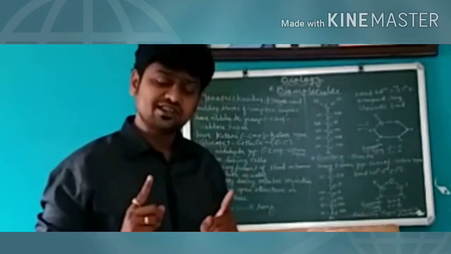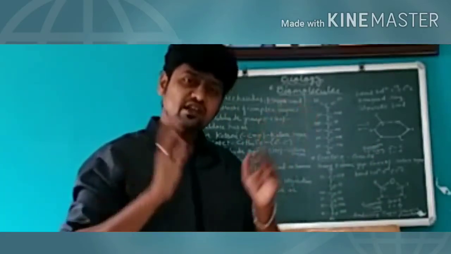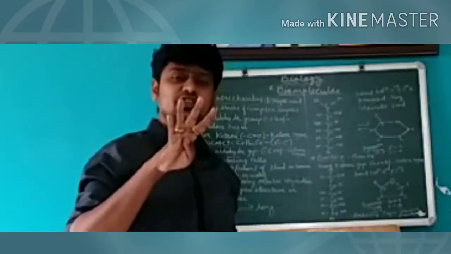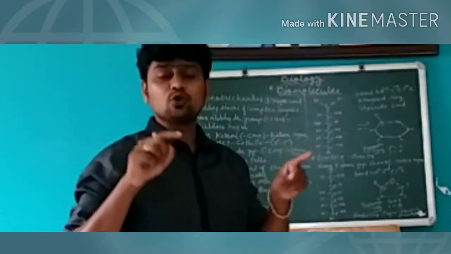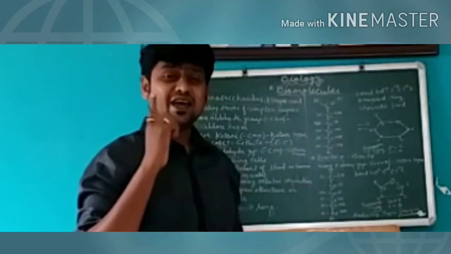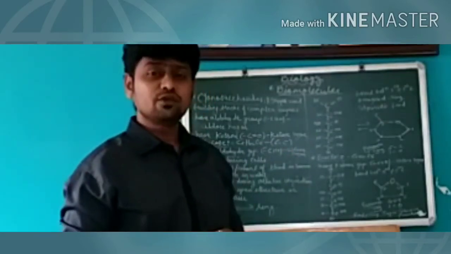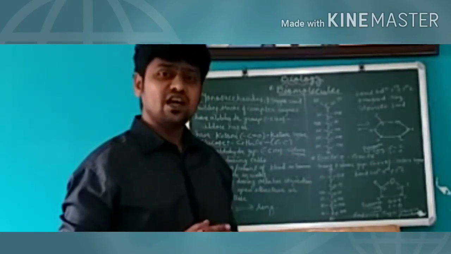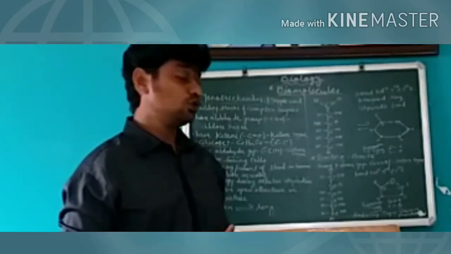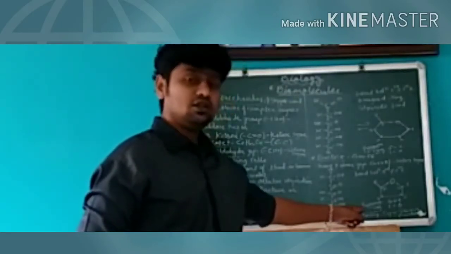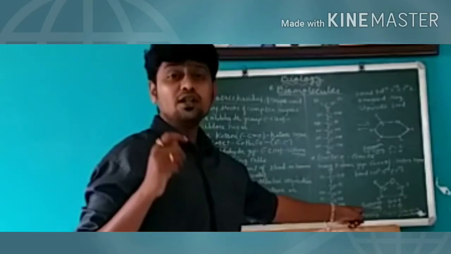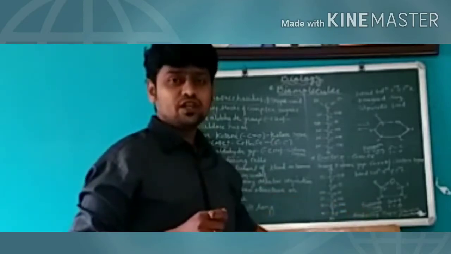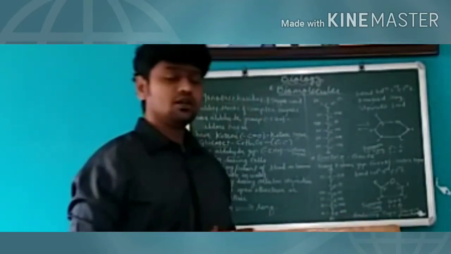So 4 carbons and 1 oxygen are present in the fructose ring, and that is why this ring structure is called furanose ring. So this is the structure of fructose.